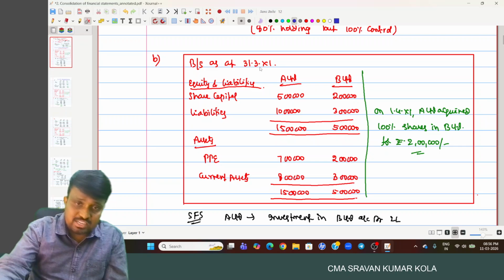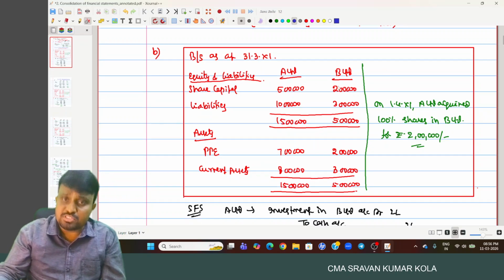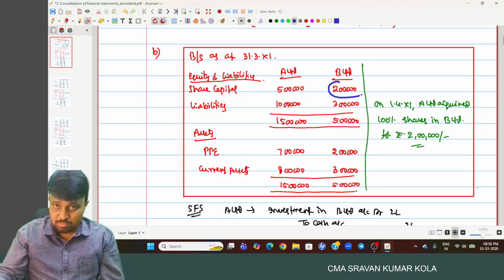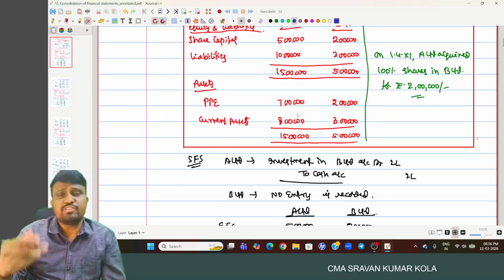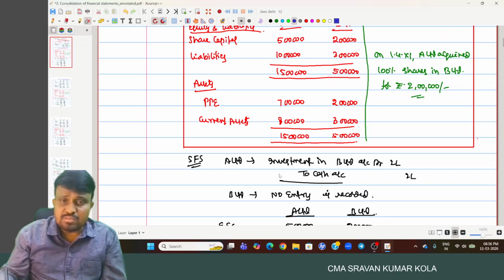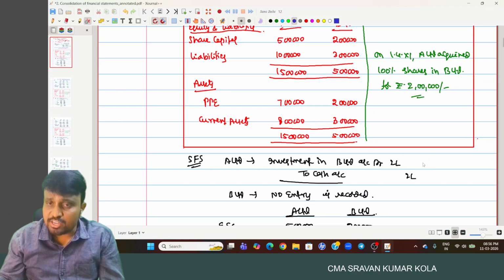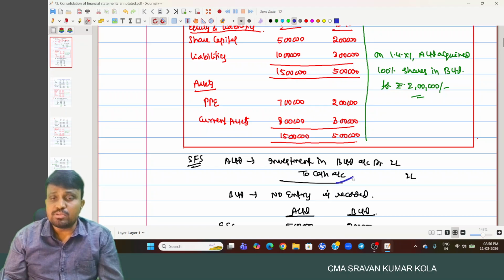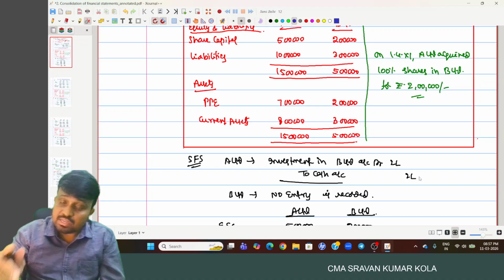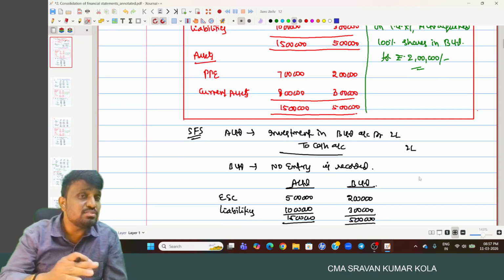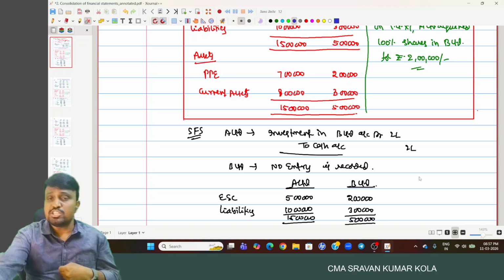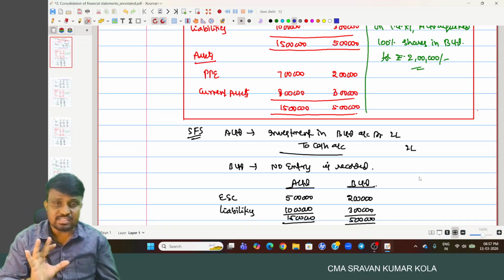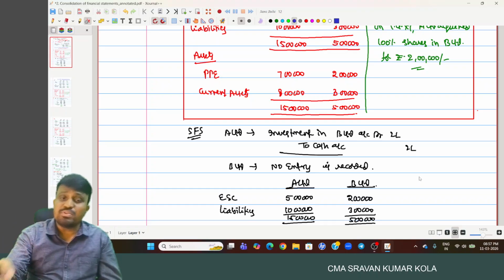Then in the books of A Limited, it purchased 100% of the shares. The total share capital of B Limited was acquired by A Limited for how much amount? 2 lakhs. Then in the books of A Limited, meaning in separate financial statements, they record the entry: Investment in B Limited account debited to cash or bank. But coming to B Limited, no entry is recorded because the transaction happened between A Limited and the equity shareholders of B Limited, not with B Limited directly. So no entry will be recorded in the books of B Limited.